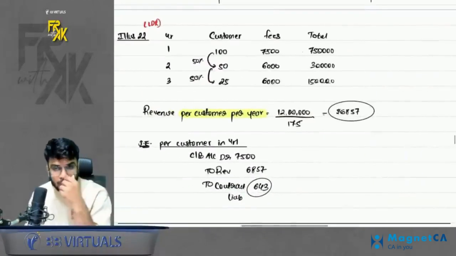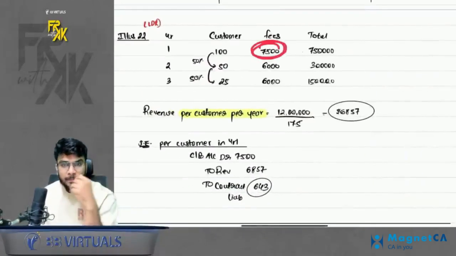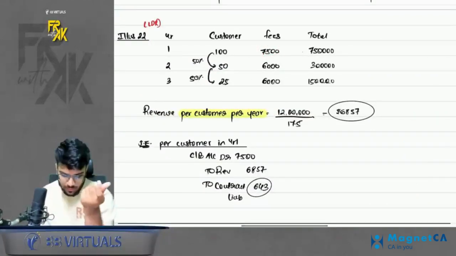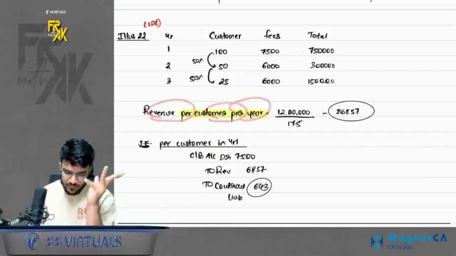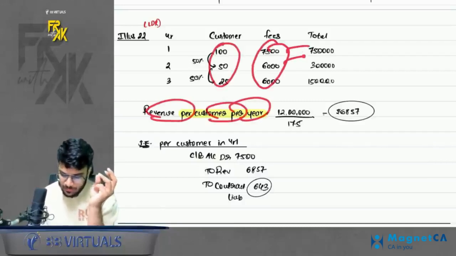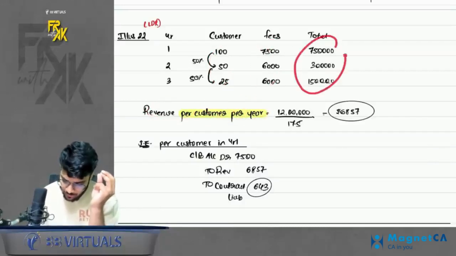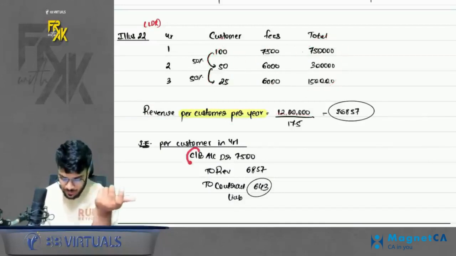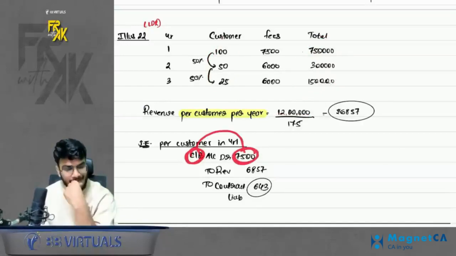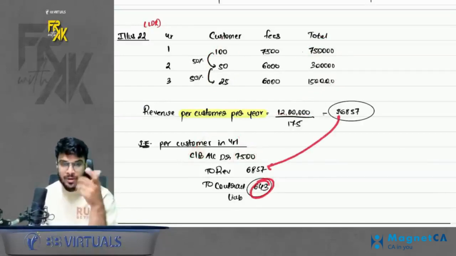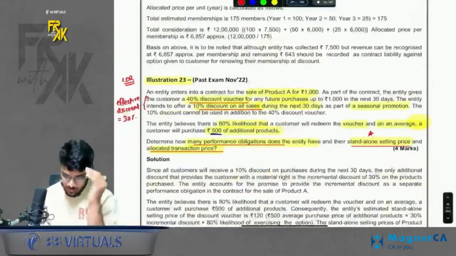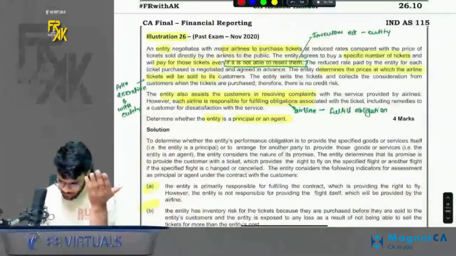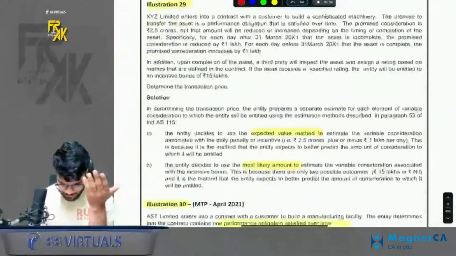Sir, why to do this? You are going to receive 7,500 in the first year. But because of this, you are also giving a discount in subsequent years. So you need to find a revenue per customer per year. So I find the number of customers, I find the fees, total them up. You can take the total of this, divide by total number of customers. You will get a revenue per customer per year. So let's say, for example, in the first year, receiving 7,500, the revenue is only this much. Balance is the contract liability. Simple. This was illustration number 22. 23 already revised. 24, nothing great in this.